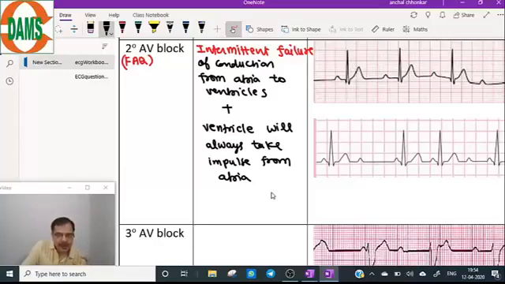If the impulse from the atria is not coming, it will not depolarize on its own. It will not generate its own pacemaker. So there is intermittent failure of conduction from atria to the ventricles, and the ventricle will always take the impulse from the atria for its depolarization.